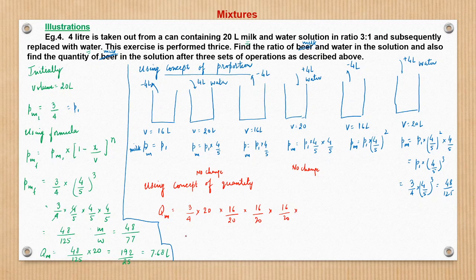So this is basically the quantity. This becomes 3 by 4 into (4 by 5) cube into 20, same as what we had obtained here. 3 by 4 into (4 by 5) cube is the proportion, and this is the quantity. But I find this approach more intuitive and easier to deal with when a large number of operations are there. So here also we will solve this and we will obtain 7.68 liters of milk remaining after three sequence of operations.